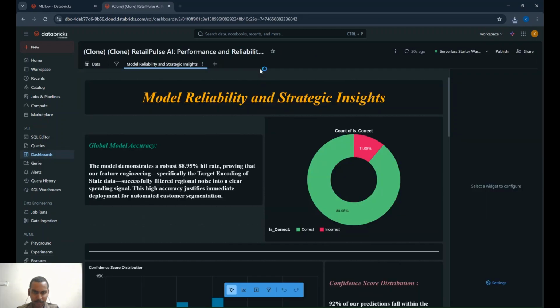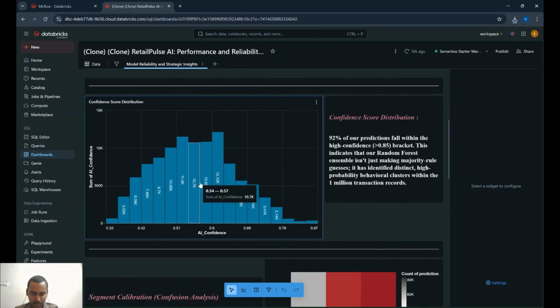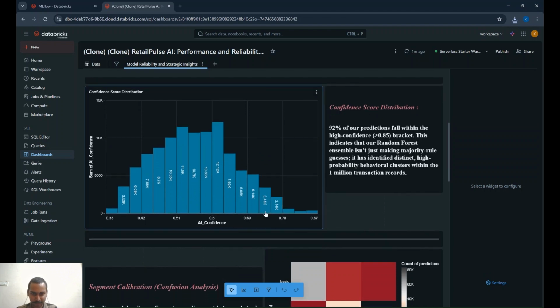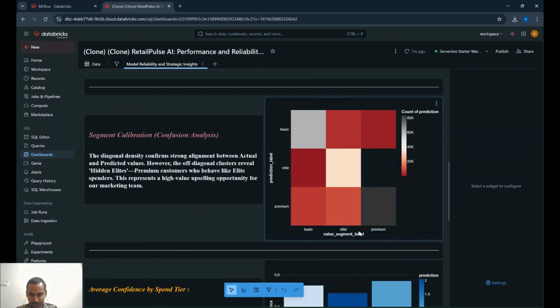Now let's move on to the most important part: how businesses turn this massive data into valuable insights. As you can see here, more than 80% of the predictions were correct, and this indicates the feature engineering that we performed is correct. And if you see this histogram, more than 90% of our predictions fall within the high confidence range, and the random forest model is not making random guesses. This confusion matrix, or you can say the heat map, will be very helpful in identifying where the model is wrong and where the model is getting it right.